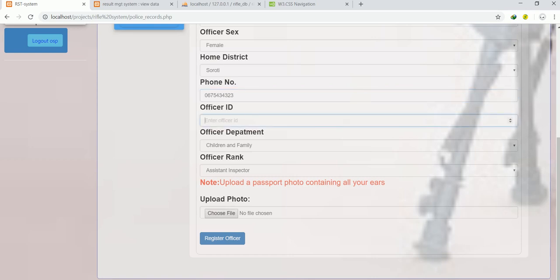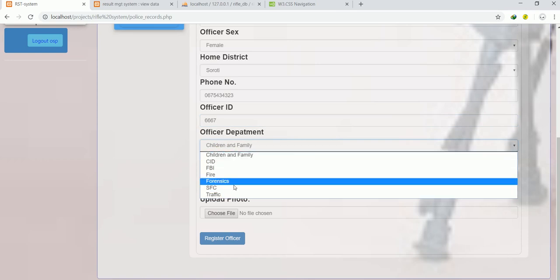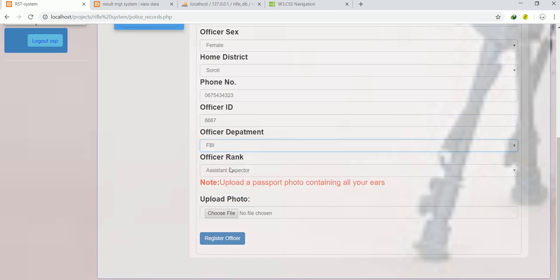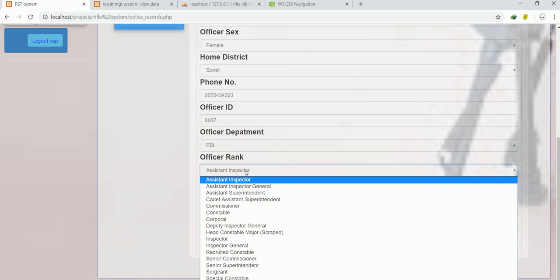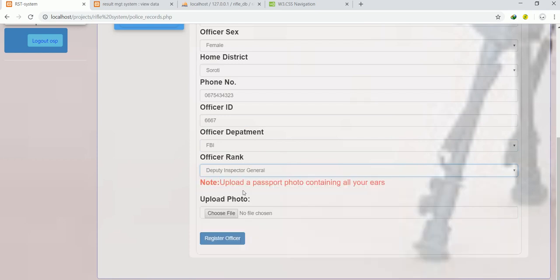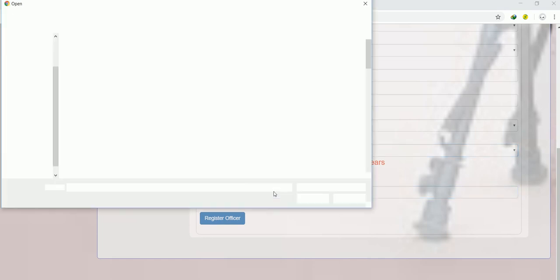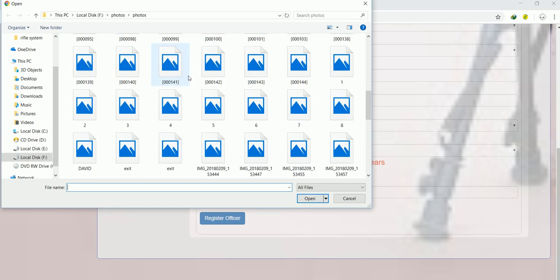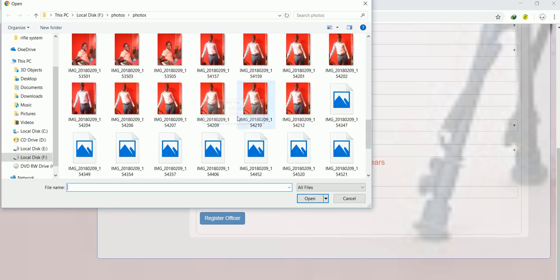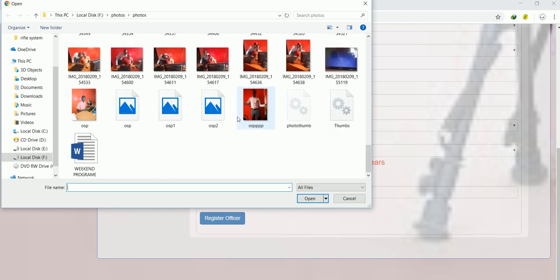Officer ID, I know the officer ID is added by the other side automatically. Now here we have officer department. So for officer department, this is what I have, maybe FBI. Officer rank, maybe deputy inspector general. Now I also need to upload this photo, where when I click there, the system will keep track of the photo of that user who wants to be added into the system.